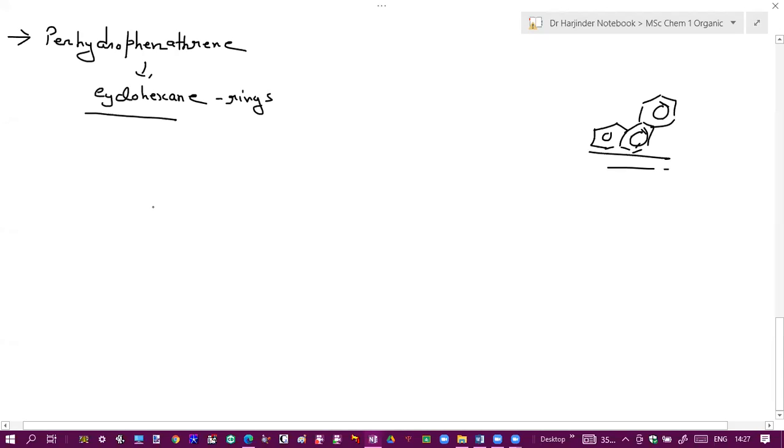So it is one cyclohexane, second, and third is over here. So you can see if 3 aromatic rings are placed like this, it will be phenanthrene, and if 3 cyclohexane rings are there, it will be perhydrophenanthrene. Now, just like decalins, we have to discuss their conformation. We have to discuss which configuration is more stable.